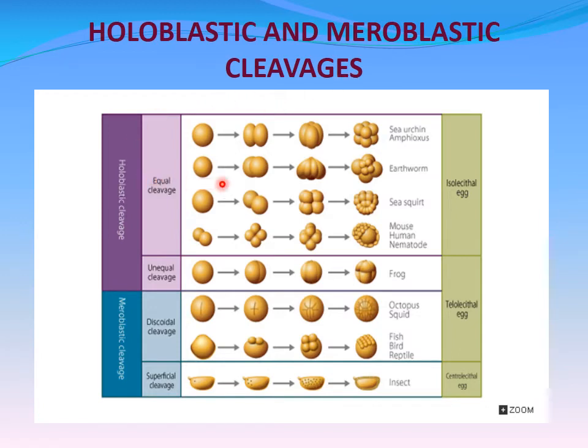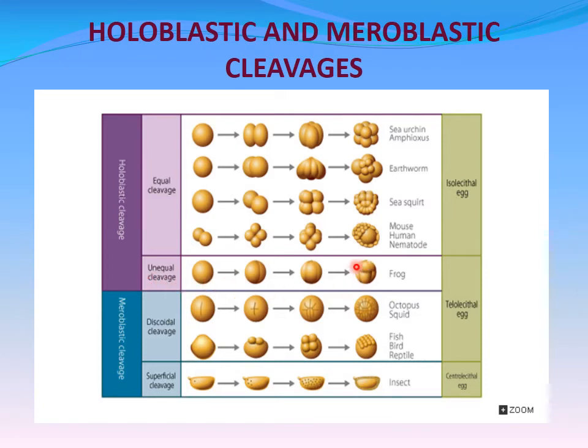Here in this figure you can see holoblastic cleavage. It is classified into two types, holoblastic equal cleavage and holoblastic unequal cleavage. Meroblastic cleavage is classified into discoidal cleavage and superficial cleavage. All these are the zygote which will undergo continuous cleavage divisions. Here we can see equal sized blastomeres. That's why we call it equal cleavage or equal holoblastic cleavage, seen in sea urchins, amphioxus, earthworm, sea squirts, mouse, human and nematodes.